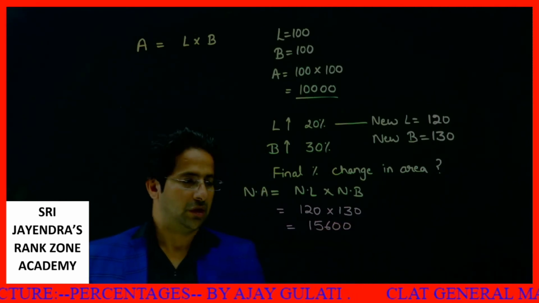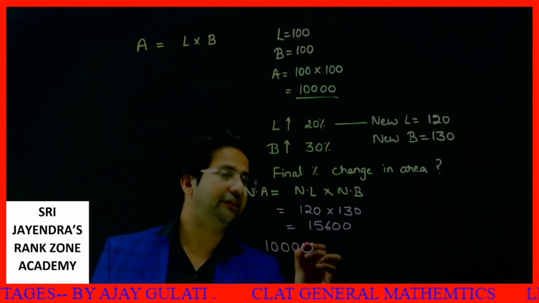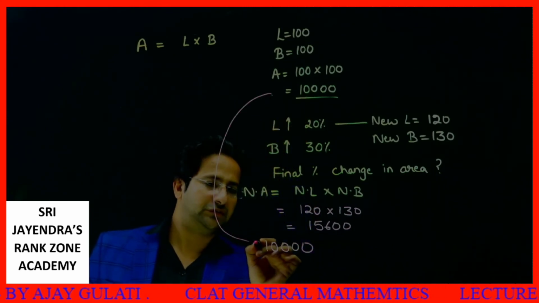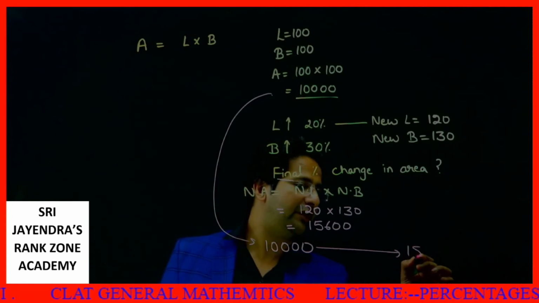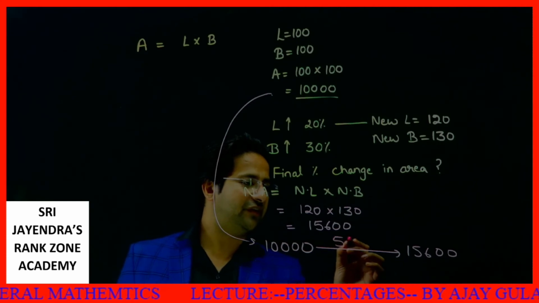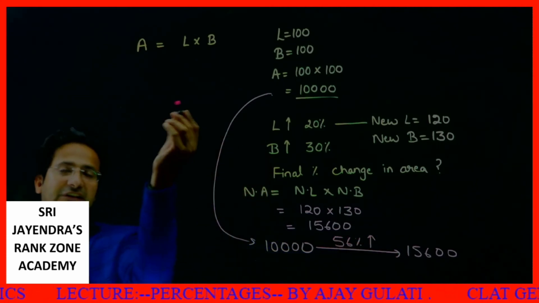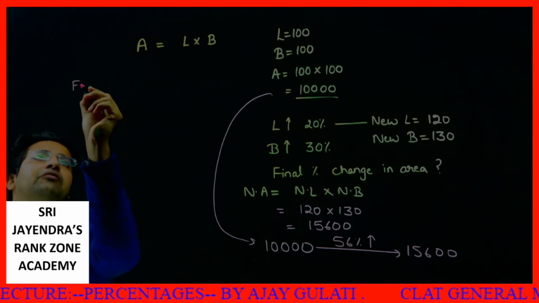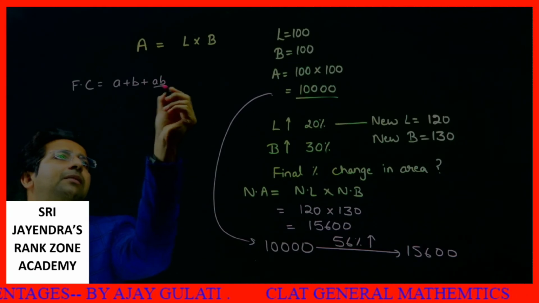This becomes 15600. A thing which was 10,000 initially. Now this has become 15600. So how much increase? 56% increase. As per our previous formula of successive increase that I told you, final change is A plus B plus AB by 100.